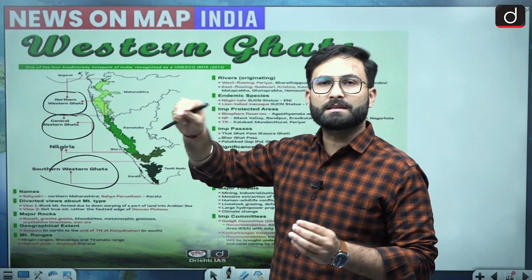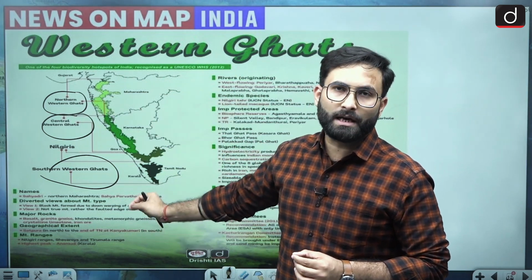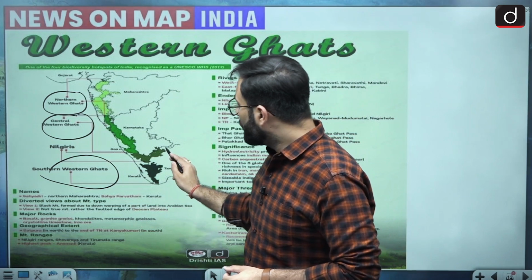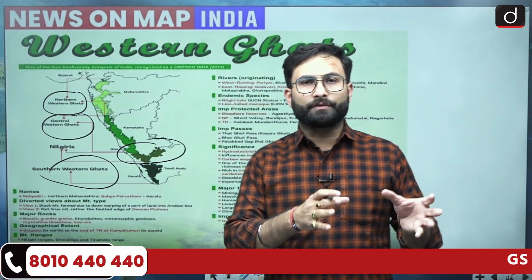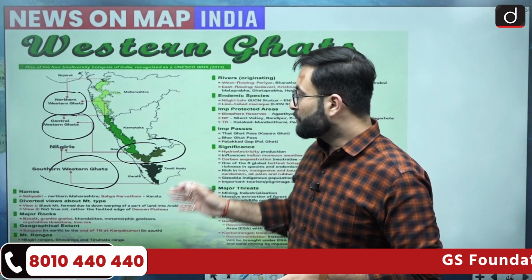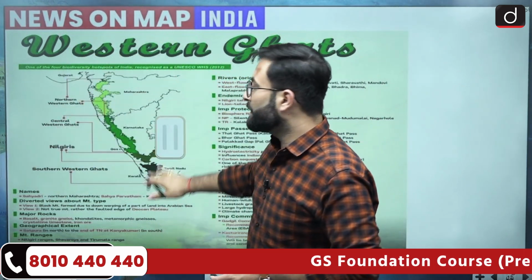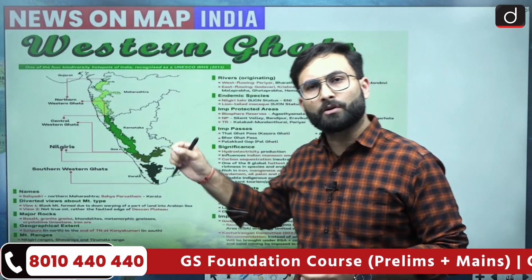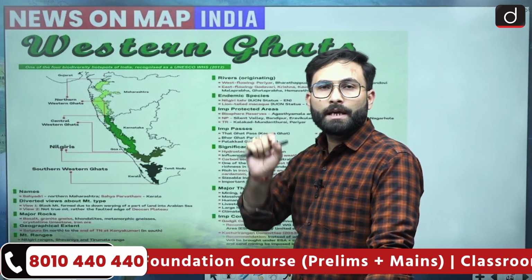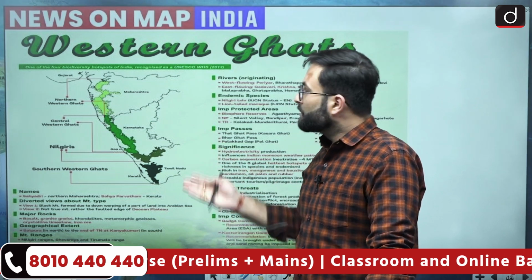Western Ghats start from Gujarat and extend till Kerala and Tamil Nadu. Now here you can see this area, that is the area of Nilgiri, which is the confluence of the Eastern Ghats and the Western Ghats. I hope that is clear. These areas are places where you will find very rich biodiversity, and because of which they are one of the 8 biodiversity hotspots around the world. So that is about Western Ghats.